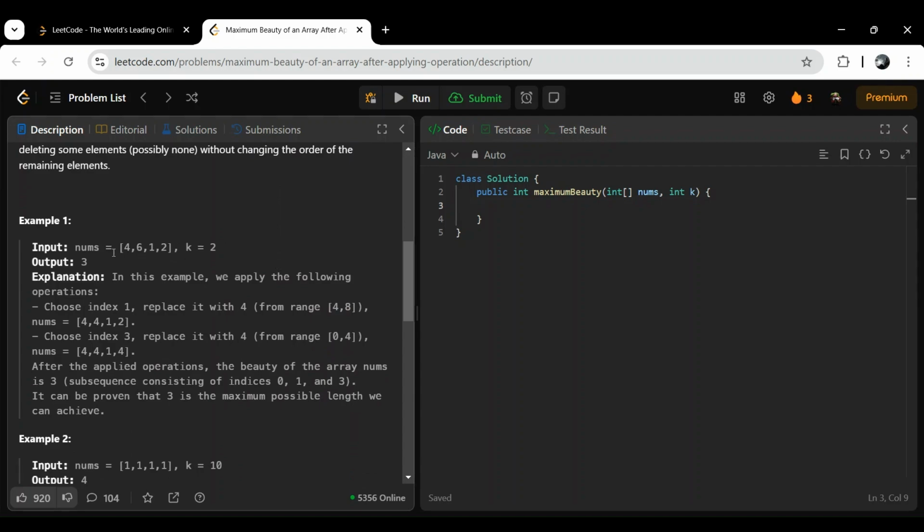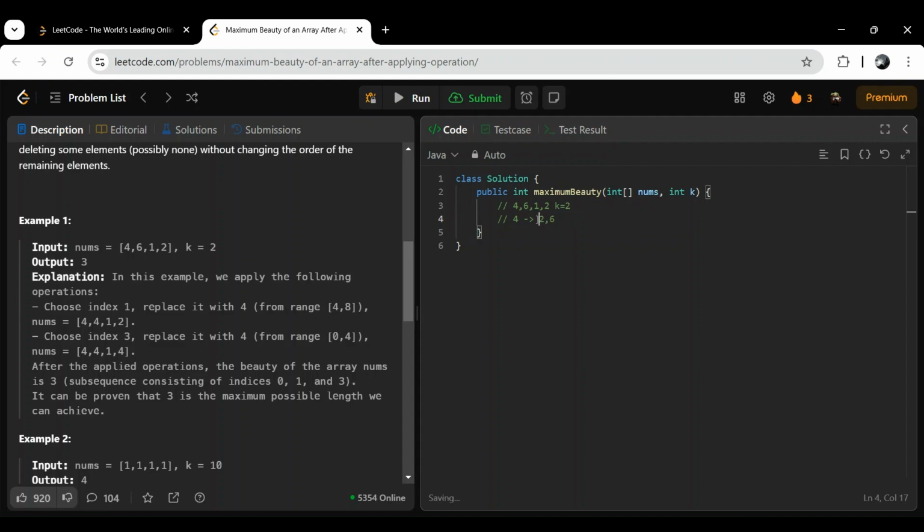So for example, if we take the example 4 6 1 2, for 4, we have two choices. K is given as 2, so we can reduce it by 2 and the value is 2, or we can increment it by 2 and the value is 6.